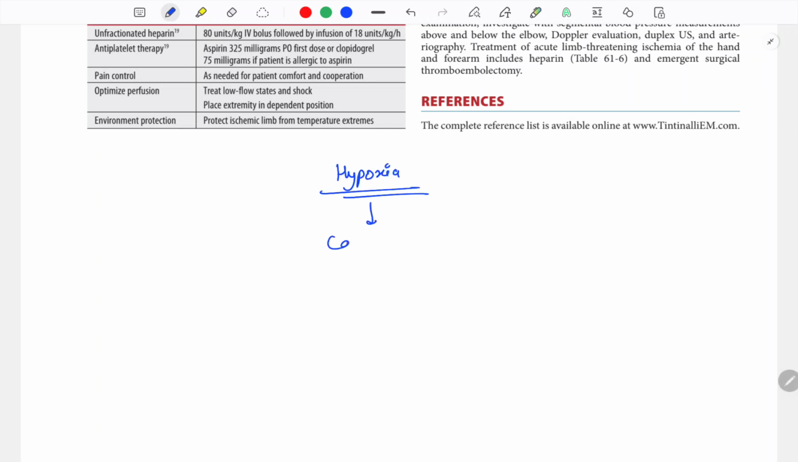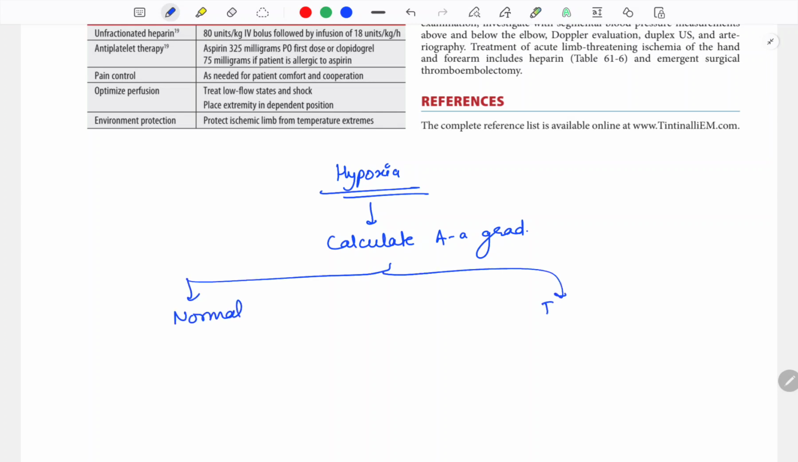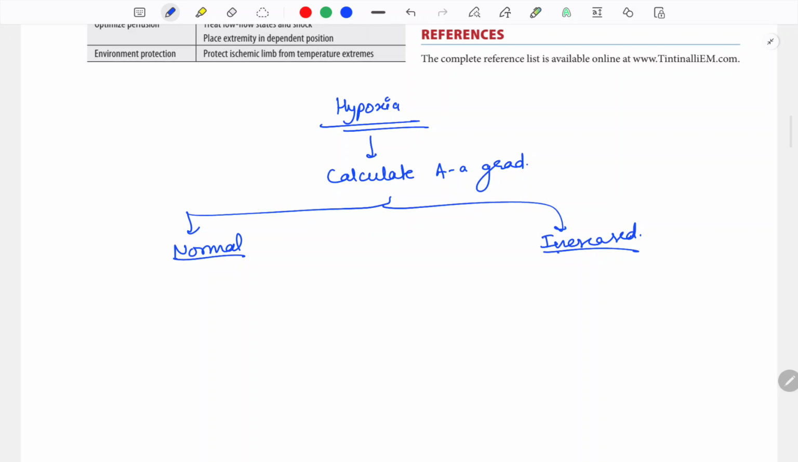First calculate their A-a gradient. Either it can be normal or it can be increased. If the A-a gradient is normal, that means the alveoli are fine. Either the patient is not breathing or there is some pathology not involving the alveoli. So then we will see the CO2, whether it is normal or increased.